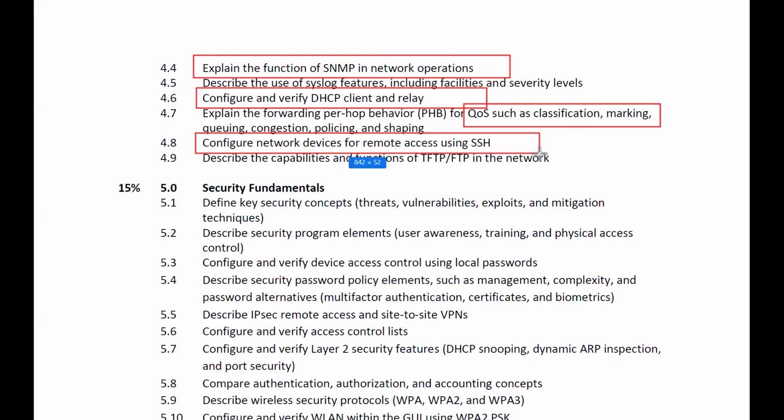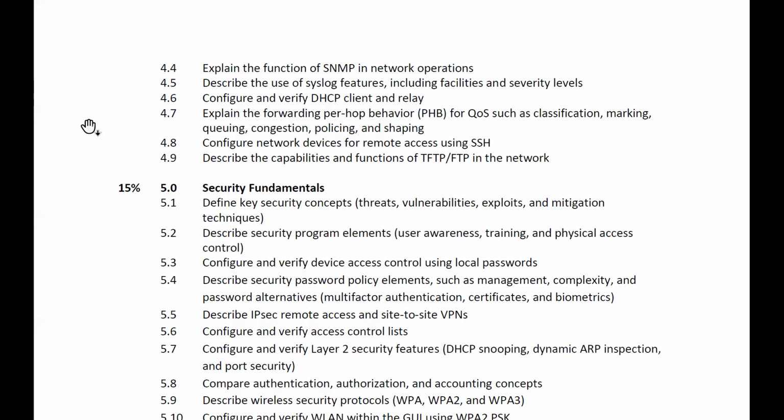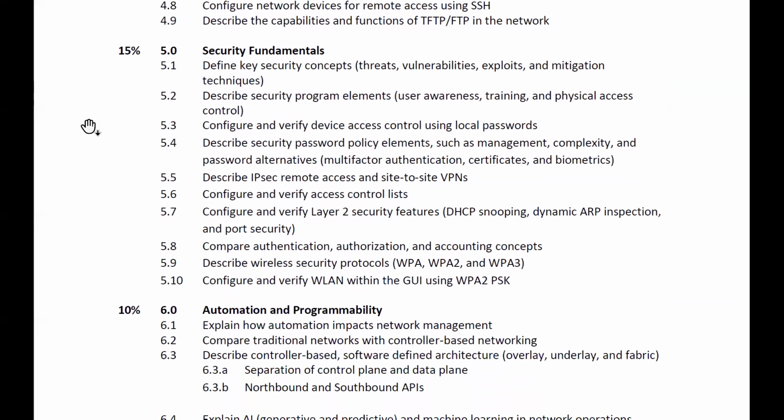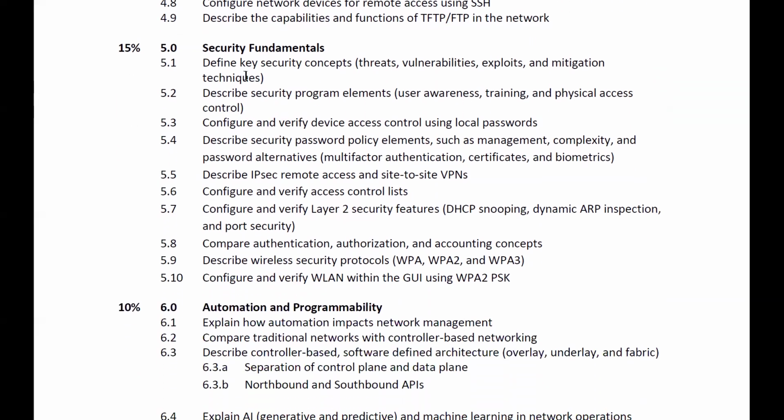Configure network devices for remote access using SSH. We'll also do Telnet, not only SSH. Then functions of TFTP and FTP, that is file transfer protocol and trivial file transfer protocol. And at last, we have security fundamentals. This is second last, then automation.